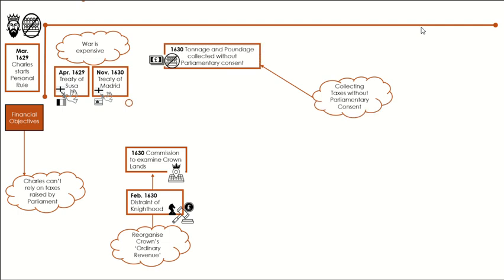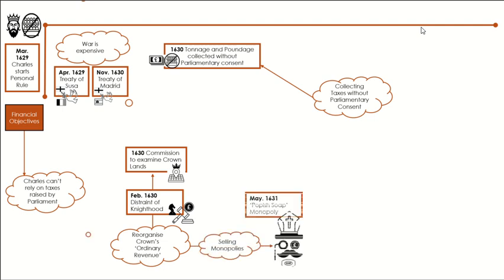Charles also stretched his interpretation of the law by continuing to collect tonnage and poundage without parliamentary consent. As mentioned, collecting taxes was Parliament's right, and this naturally caused huge upset for the ruling elite. As Charles pocketed £3 million over his personal rule period, it was anger he was prepared to live with.